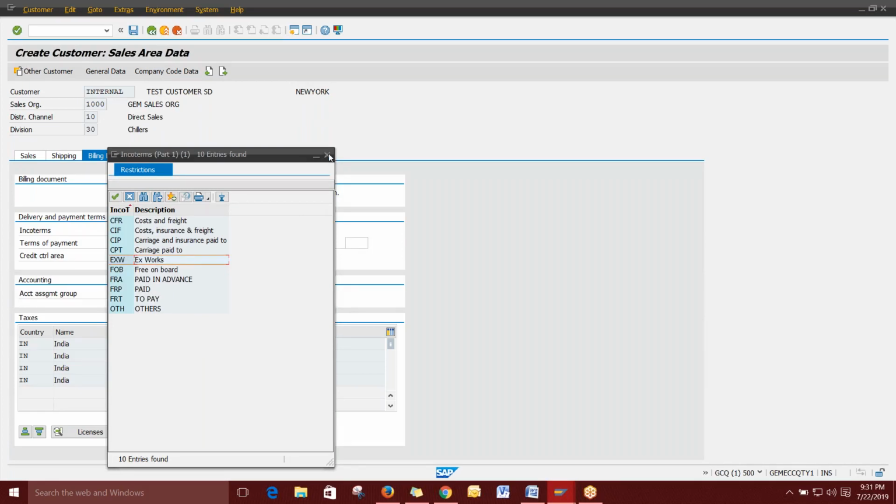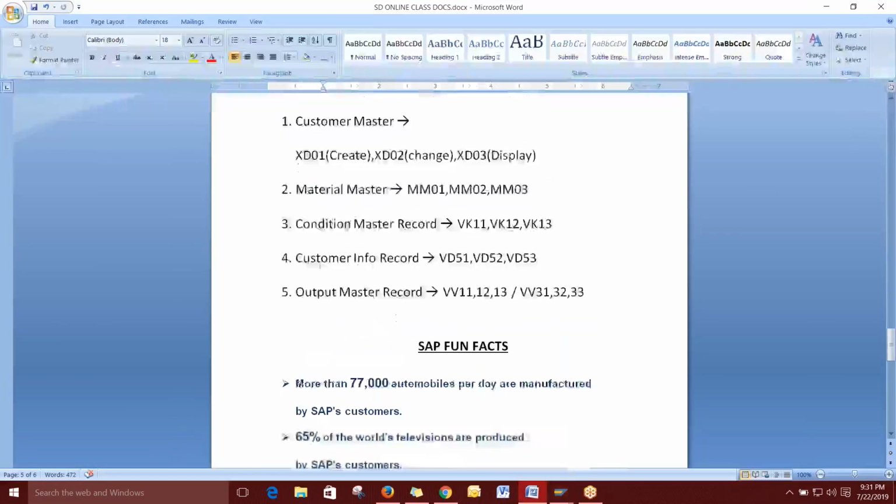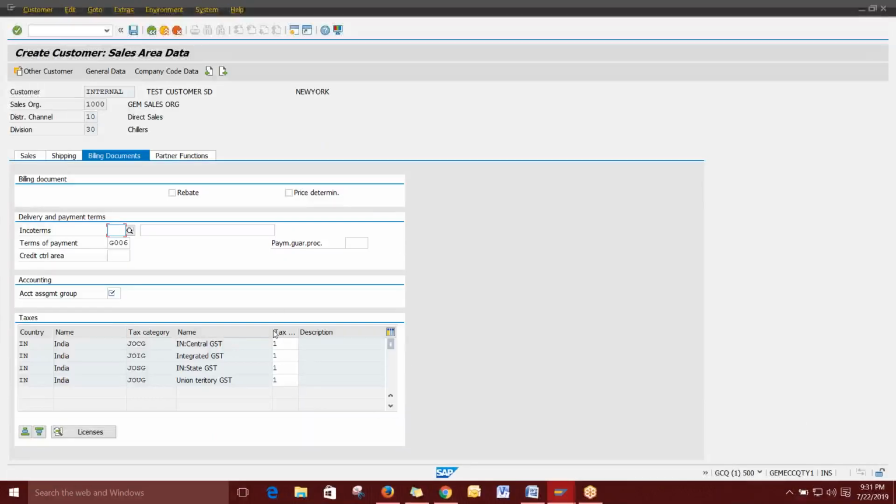I'm just giving the tax here. It is not mandatory. Anyhow, we are going to maintain the condition tab, that means the condition master. So the third thing is the condition master. In this condition master, we will be maintaining the tax. So here I'm just giving something, it is not mandatory.